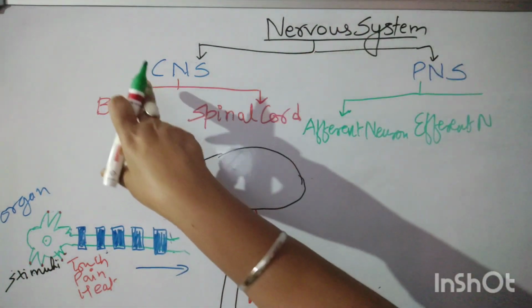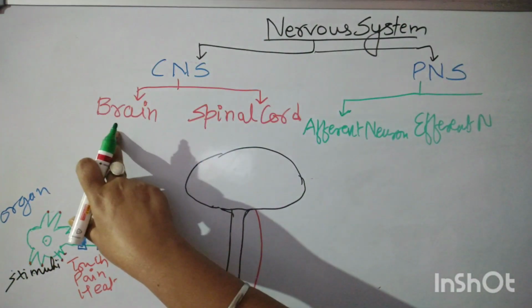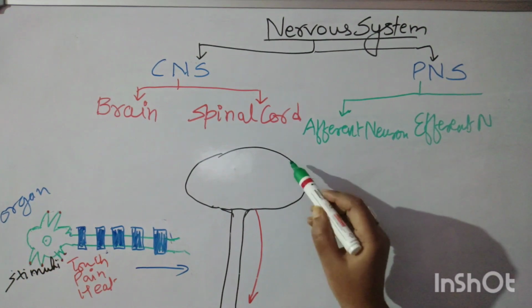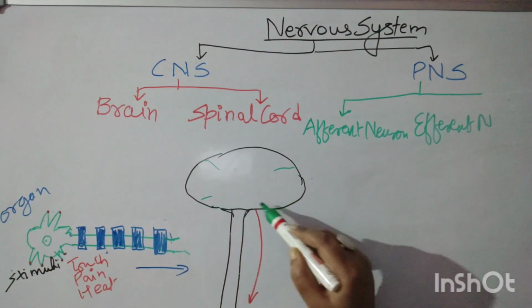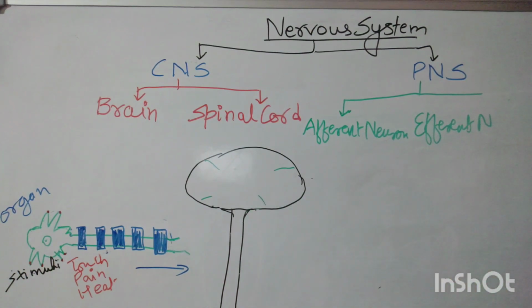Nervous system can be divided into central nervous system and peripheral nervous system. In central nervous system, we will study the brain and spinal cord. So this is our brain, and this is the spinal cord. Okay.